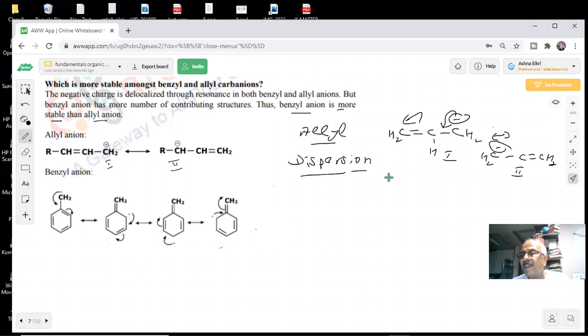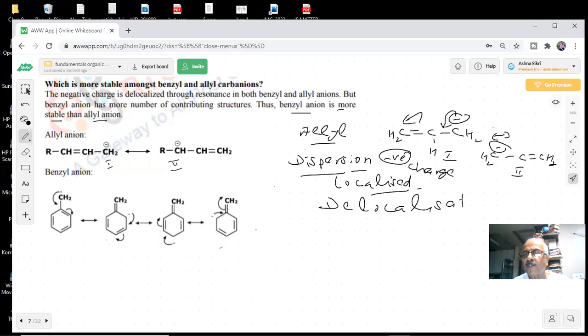When you have dispersed the charge, students, then it becomes a more stable situation. Yes or no? Yes, sir. So we have dispersion of charge, dispersion of negative charge. If it is localized, students, then it is more reactive. If it is delocalized, this is what you call delocalization. Yes or no?